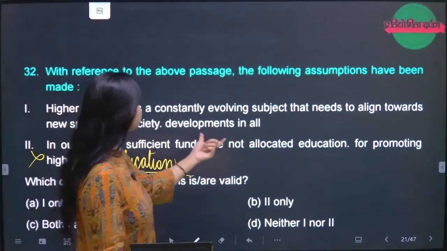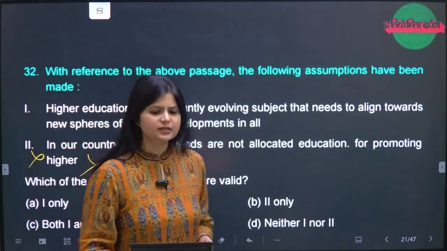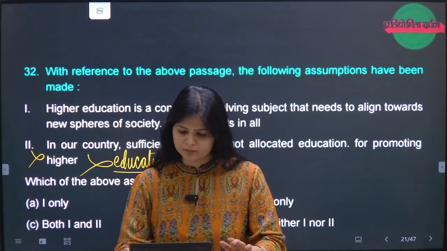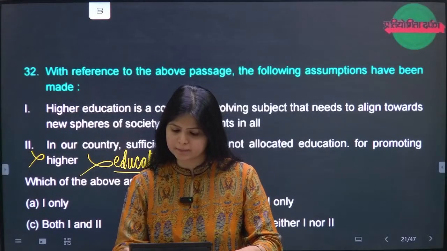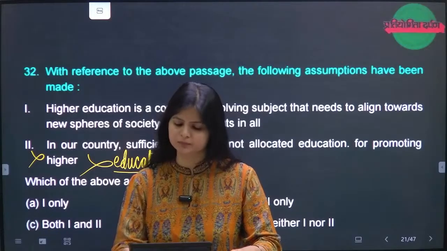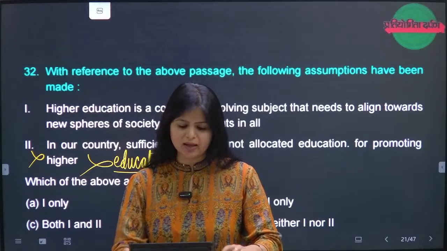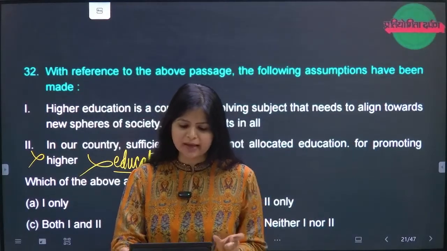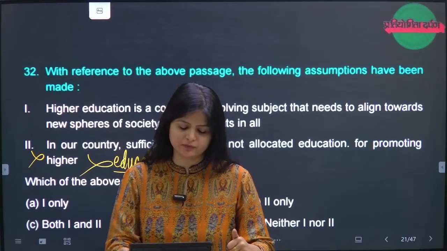Higher education is a constantly evolving subject that needs to align towards new spheres of society and development in all. See whether higher education has been mentioned anywhere. Yes, it should not be a servant of government policy. Yes. So we can assume A is the right option, right? Why? Because higher education is a constantly evolving subject that needs to align towards new development in all spheres of life.